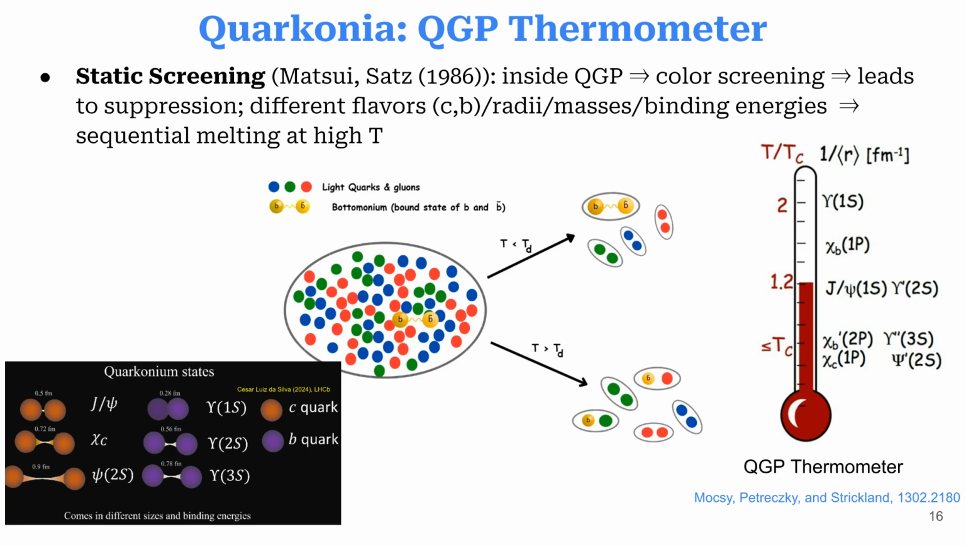Quarkonia act as a quark-gluon plasma thermometer. The phenomenon of static screening, where color charges are screened within the QGP, leads to the sequential melting of different quarkonia states at high temperatures.